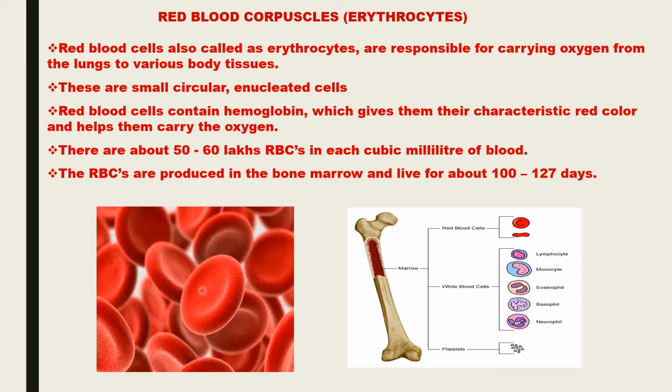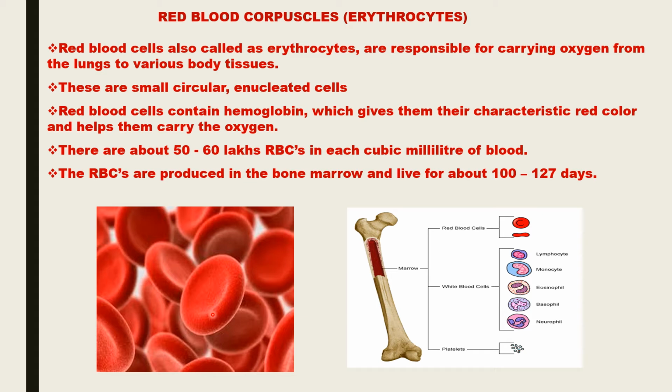The edge is thick and rounded. Also these cells do not have nuclei, so they lack nuclei. The biconcave shape of the RBCs provides a larger surface area for absorption of oxygen to take place.